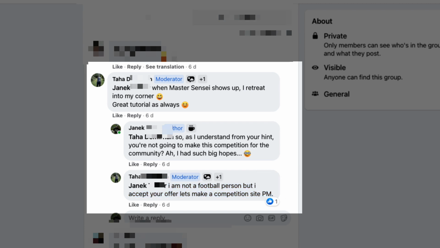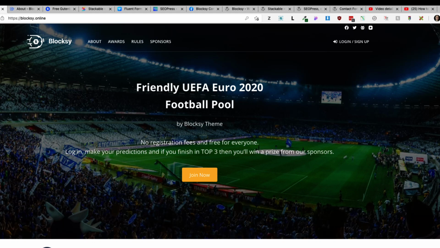Private message. And what do you know, 12 hours later, Taha built this site here. So Taha, kudos to you. It looks awesome, and this is a friendly UEFA Euro 2020 football pool competition site. So if you want all those plugins I showed you earlier for free, then you have to do only one thing. Just sign up to the competition, take part of it, and if you finish in top 3, then you will win a prize. Later I'm going to show you what are the prizes, but before I do that, couple of things to point out.